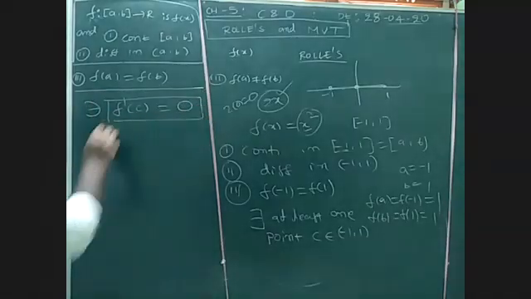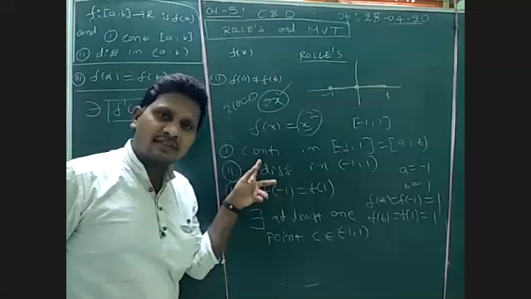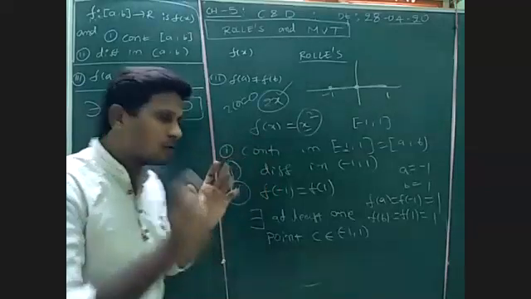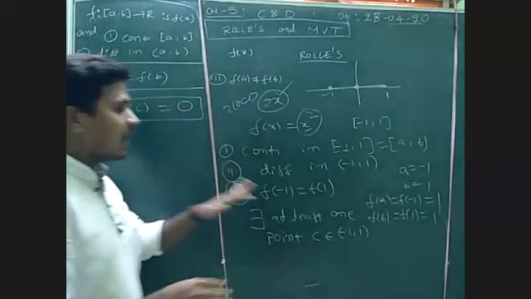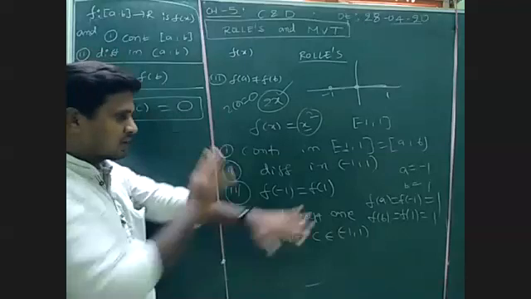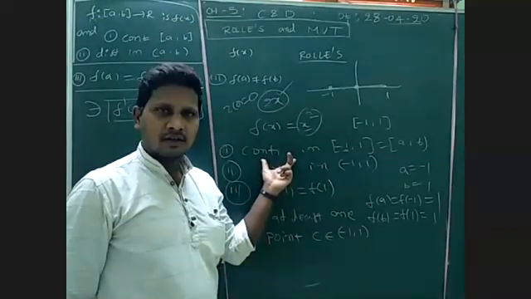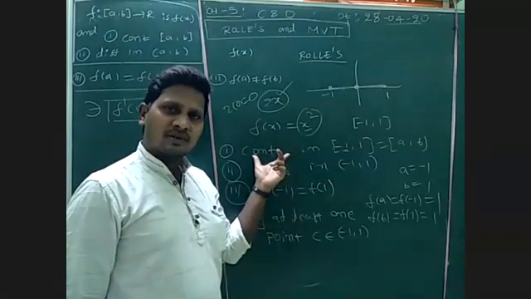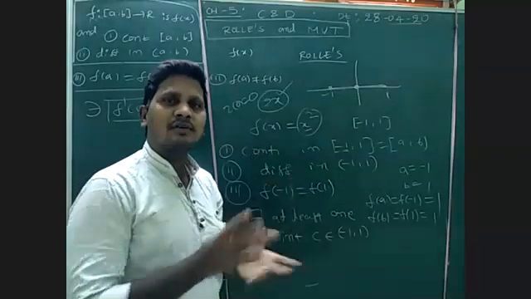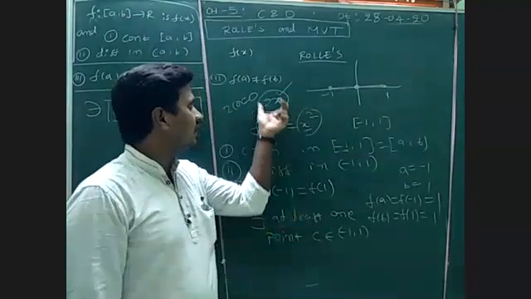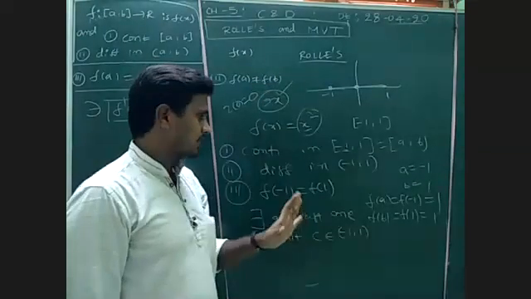You have to remember this condition. Only when the function satisfies these three conditions can we take this condition. For example, if the function is not continuous, the first property of Rolle's theorem is not satisfied, and we cannot verify it.